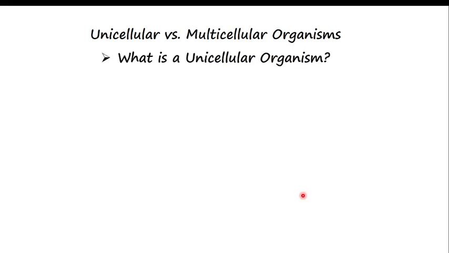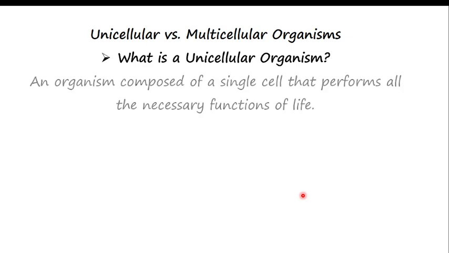Now, what is a multicellular organism? It's kind of a revision because in the previous video we talked about this. Whenever you say you are a unicellular organism, it means you are composed of a single cell that performs all necessary functions of life. Imagine how economic this organism is. It has only one cell and it performs all activities. Oh my goodness, very miraculous.